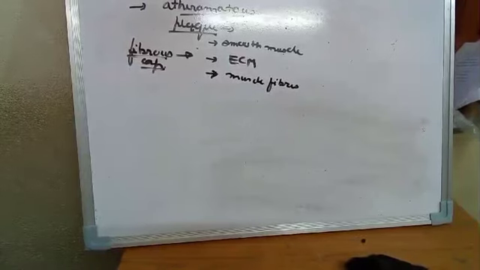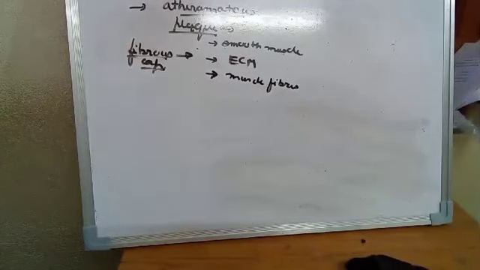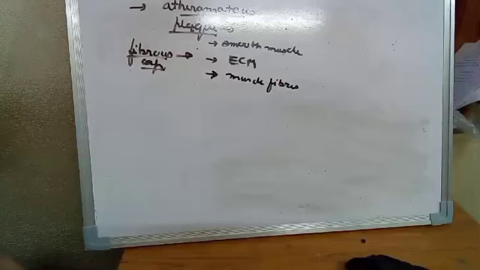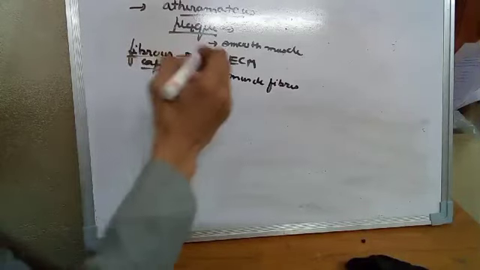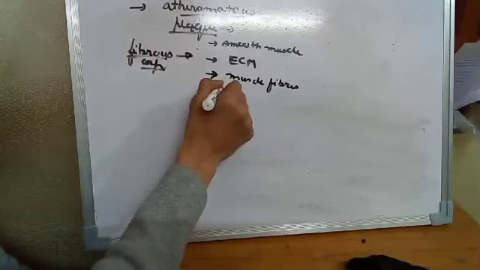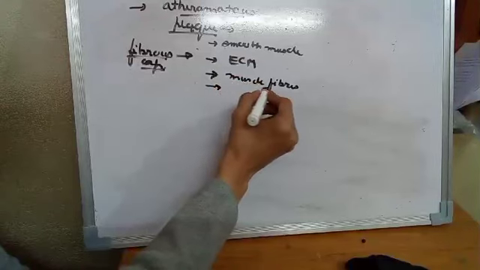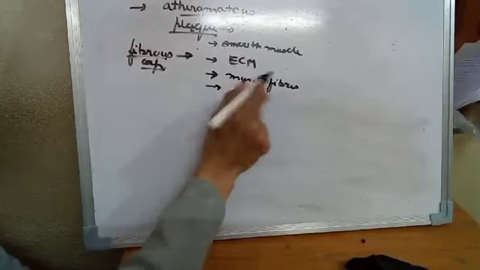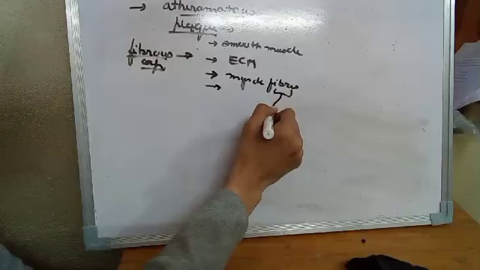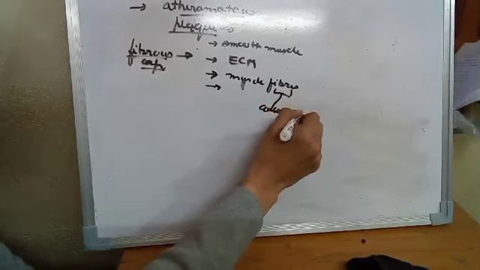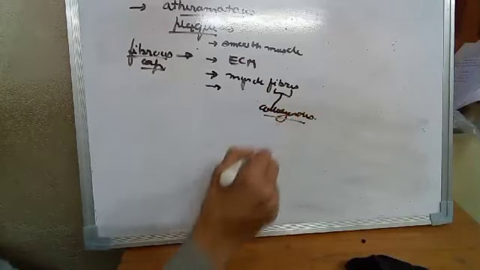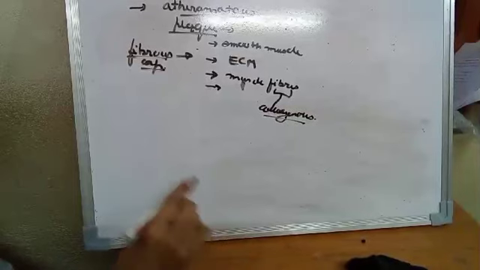So this is called the fibrous cap: smooth muscle, extracellular matrix, and fibers. What kind of fiber? It can be collagenous or non-collagenous, mainly collagenous.